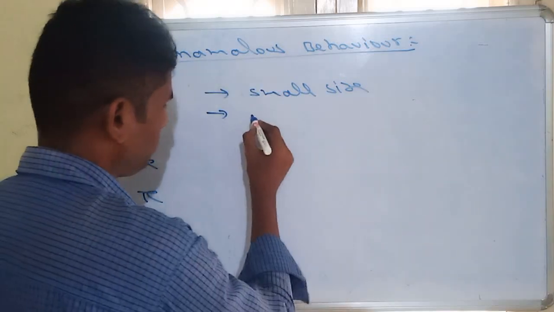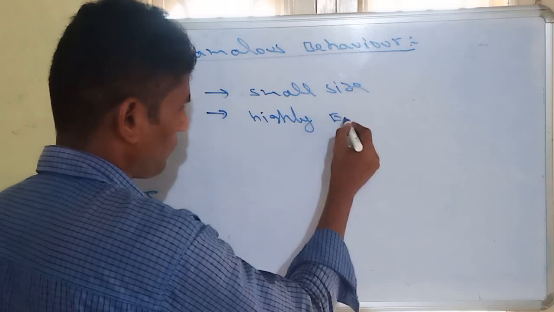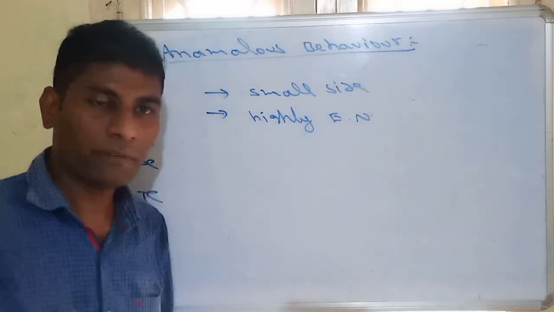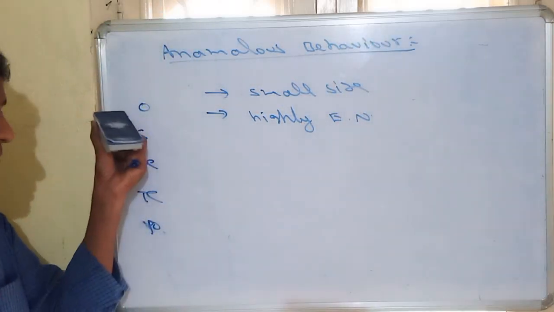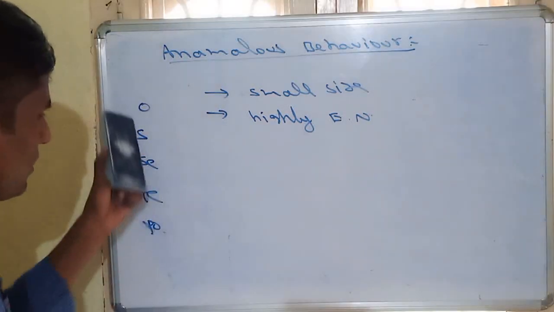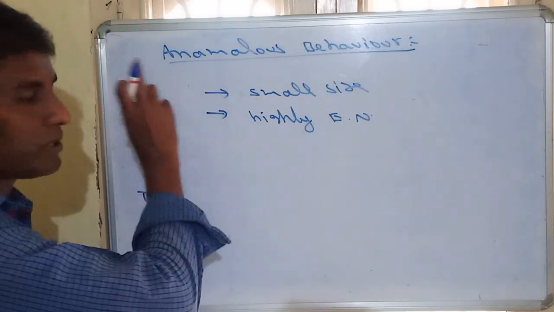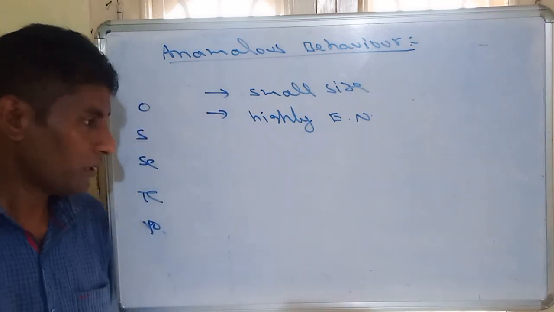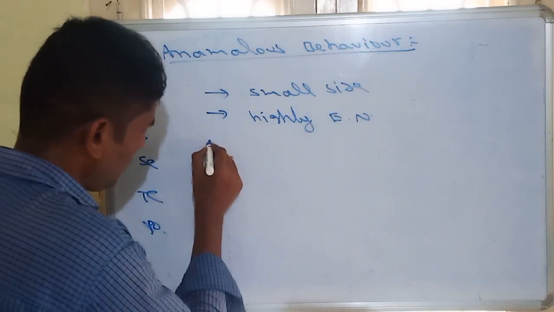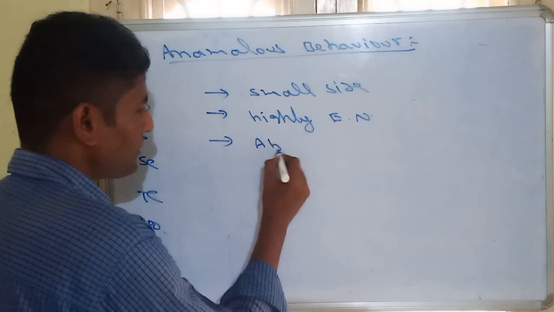Another is highly electronegativity in that group. Oxygen, as already told, is the second most electronegative element. Its electronegativity value is 3.5 something. So it is the most electronegative in the 16th group elements, highly electronegative. And the most important property is it has